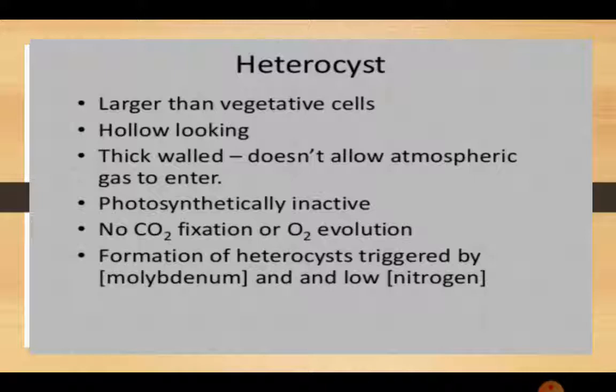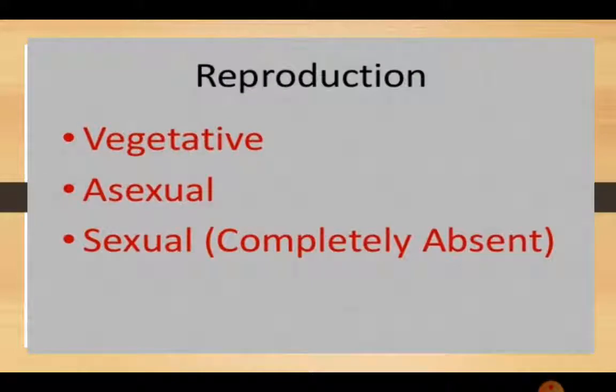Heterocysts are larger than vegetative cells. Two types of cells are there, heterocysts and vegetative cells. They are hollow looking with a thick wall, which doesn't allow atmospheric gas to enter. Photosynthetically they are inactive. No CO2 fixation or oxygen evolution is there. Formation of heterocysts is triggered by low nitrogen, meaning when there is nitrogen deficiency, then heterocysts are formed.